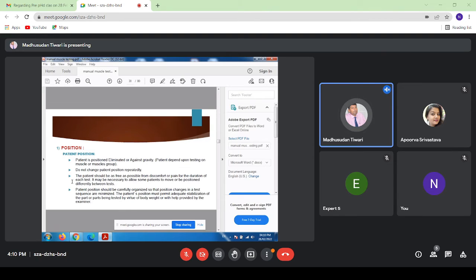Patient position. Patient is positioned gravity eliminated or against gravity depending upon the testing of the muscle or muscle group. Don't change patient position repeatedly. Otherwise, the patient will be irritated. He will not allow you to do this test. The patient should be as free as possible from discomfort or pain for the duration of each test.